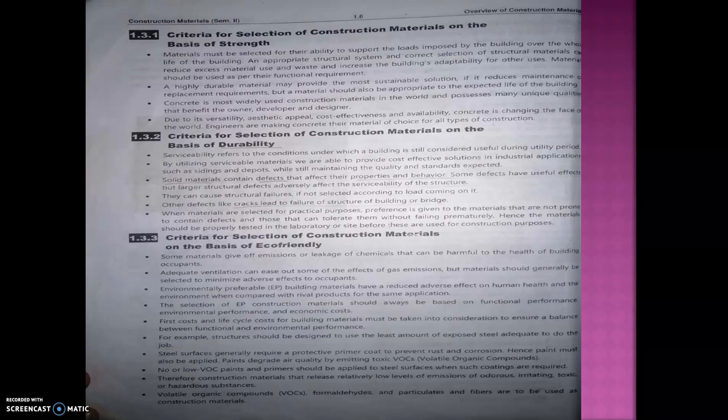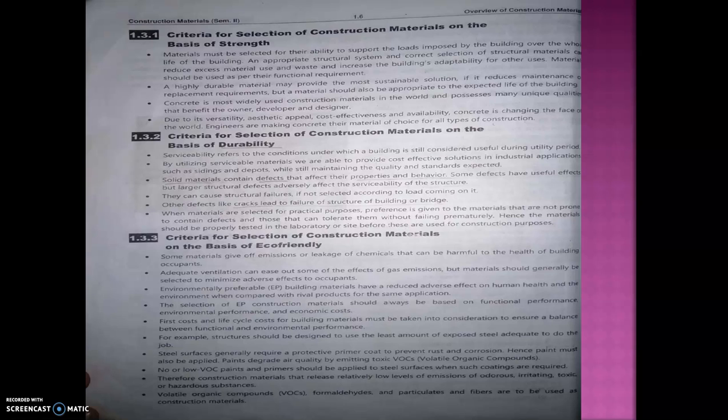Then, concrete is the most widely used construction material in the world and possesses many unique qualities that benefit the owner, developer and designer. That is also an example. If I am going to use cement as a construction material, it should be good in strength and have good bonding property. It should also have good qualities like age of the cement; as we know, cement can be utilized up to 3 months. That is the criteria for the selection of the material.